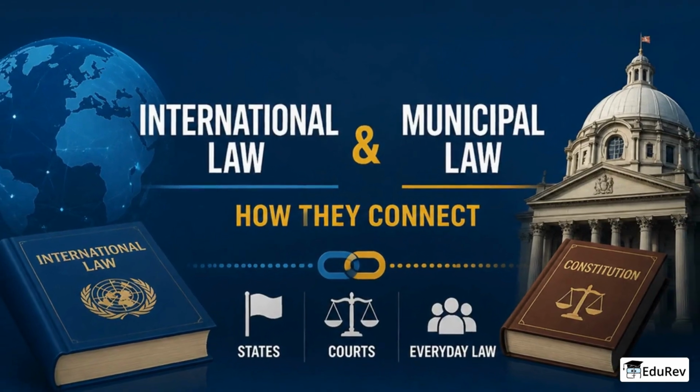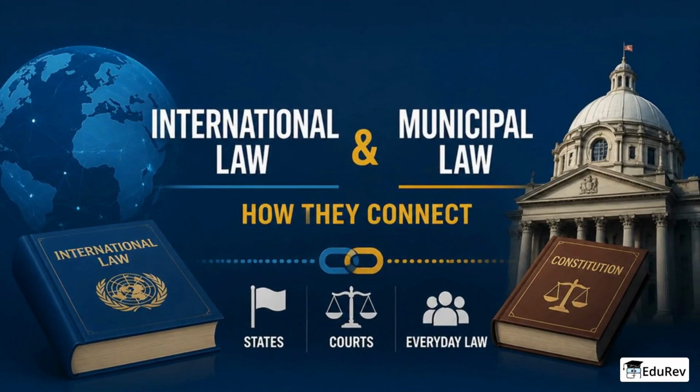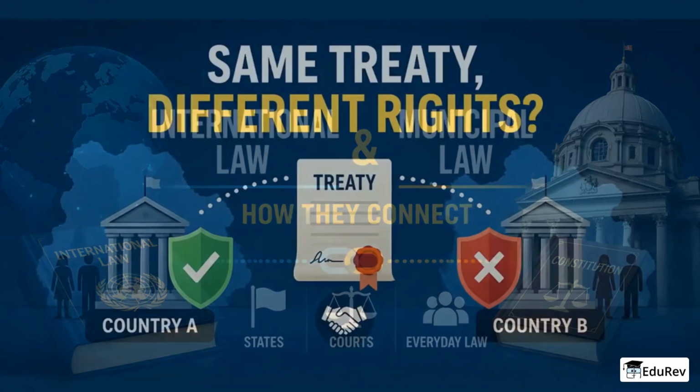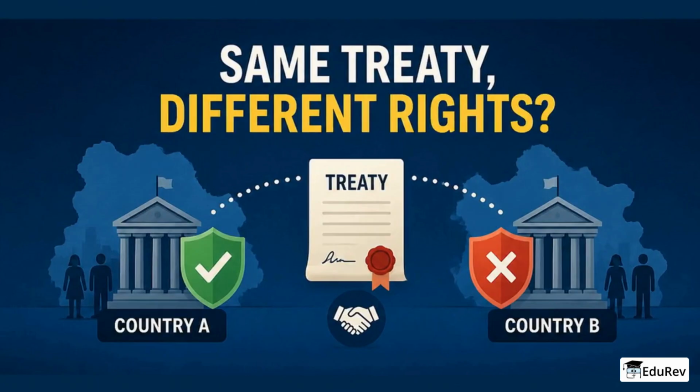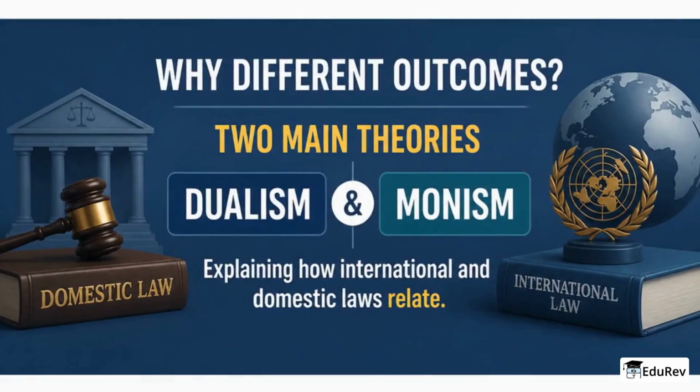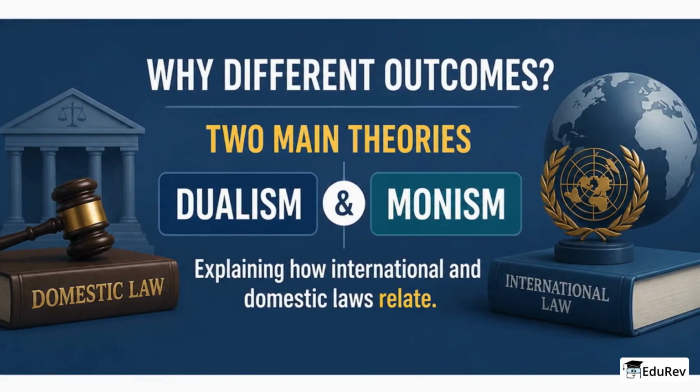Let's understand theories of relationship between international law and municipal law in this video, and why this topic matters for states, courts, and everyday law. Have you wondered why a treaty can change people's rights in one country but not in another, even when both signed the same treaty? This happens because of two main theories, dualism and monism, which explain how international and domestic laws relate in simple, different ways for judges and lawmakers.